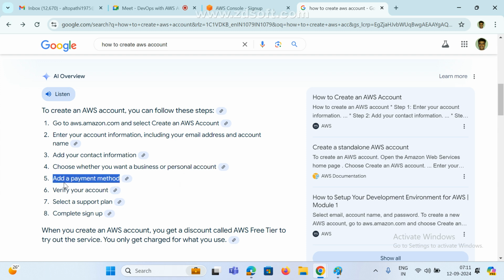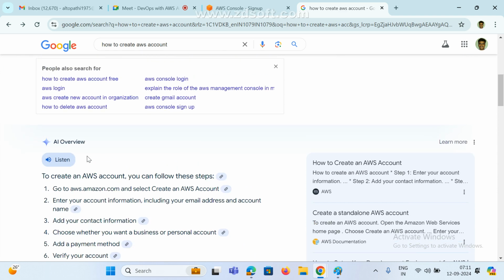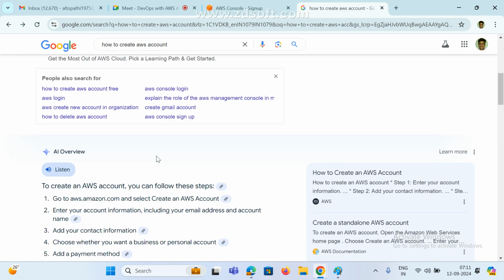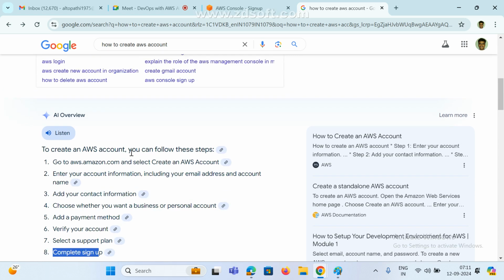Then add the payment method with your credit card information. Next verify your account, select a support plan, and select free tier, not any paid plan. Just finish it, and your account will be activated. If anyone brings a credit card, next class also I will show you.